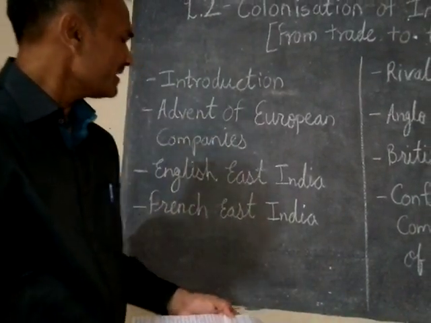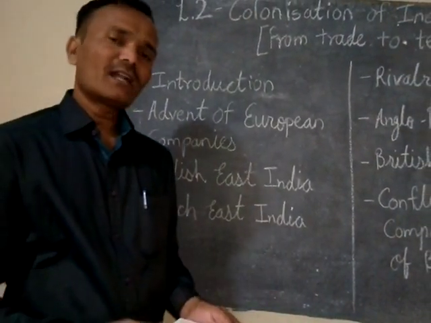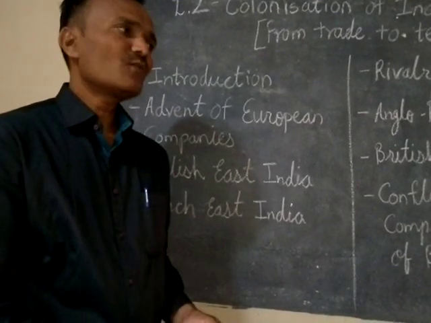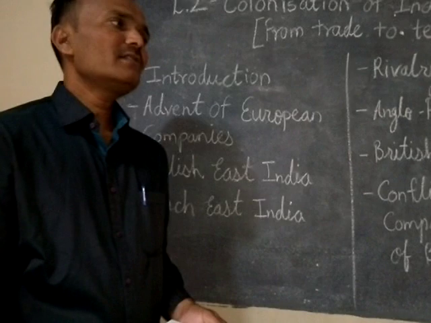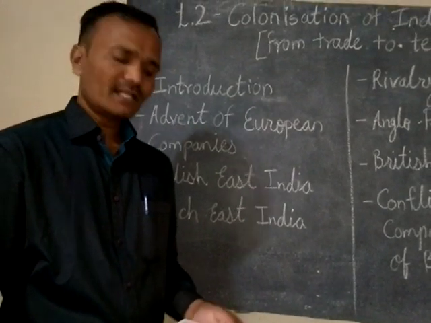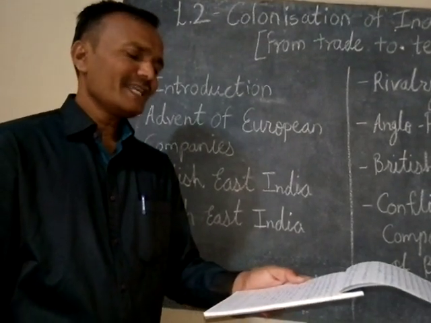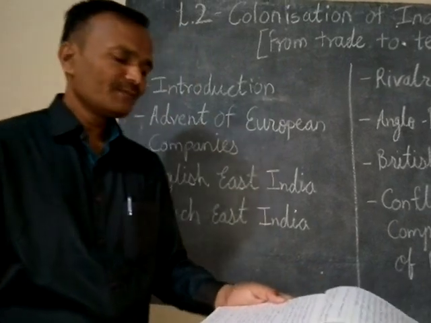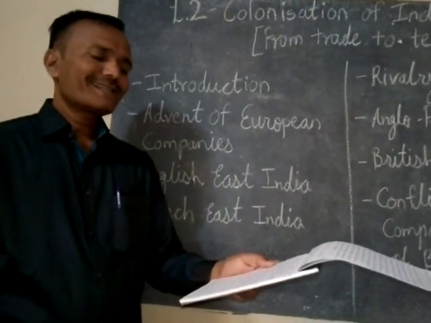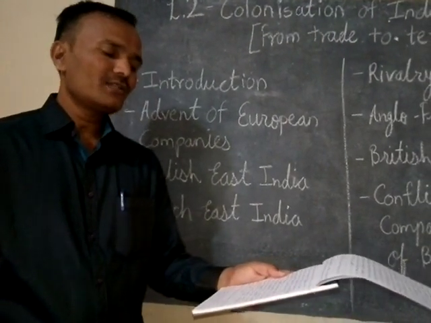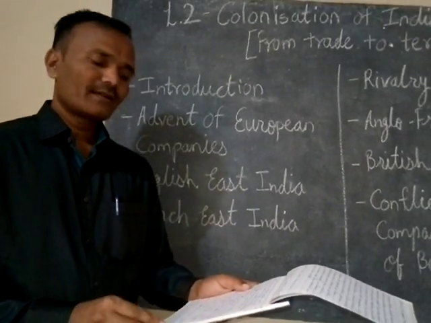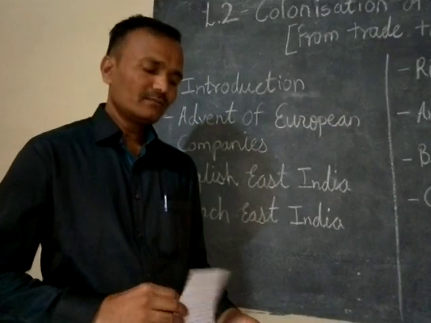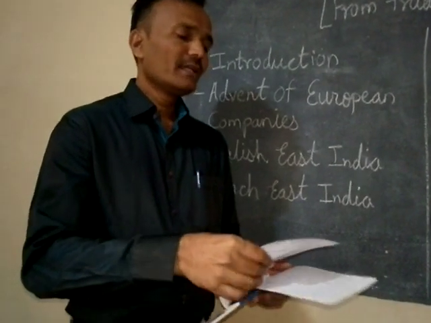So this is the English East India Company. The next point is the French East India Company, another European company, which also entered the eastern countries as a trader. The French East India Company set up factories at Chandannagar in Bengal, Mahe in Kerala, Karaikal, and Puducherry.